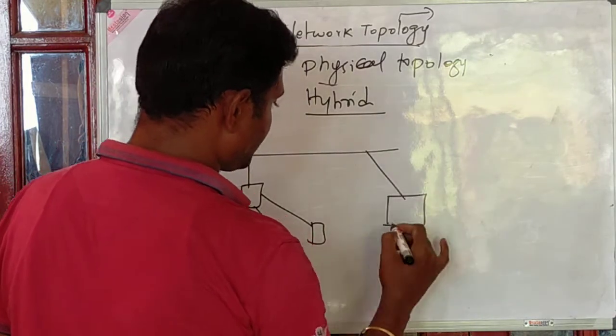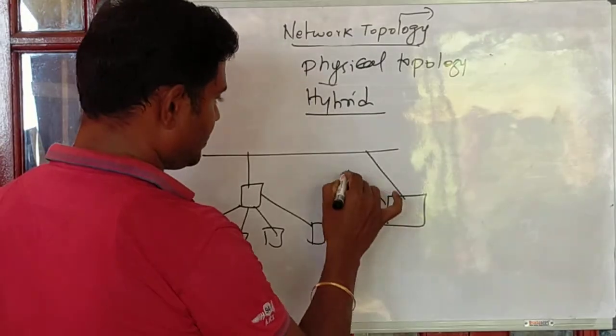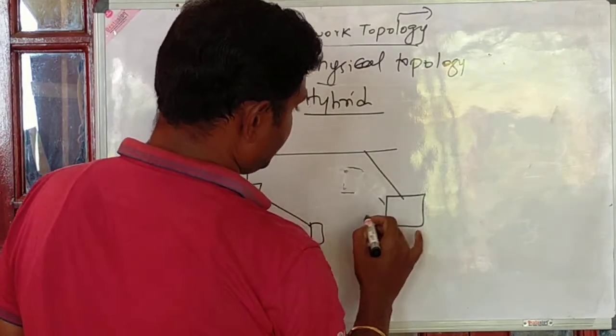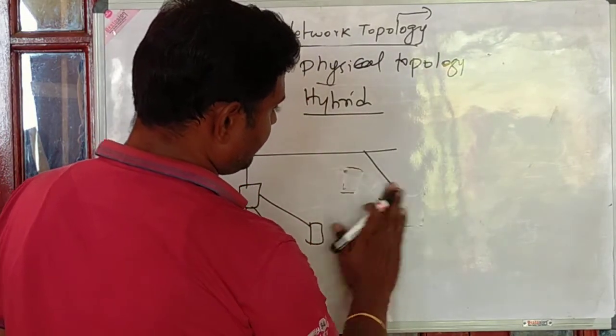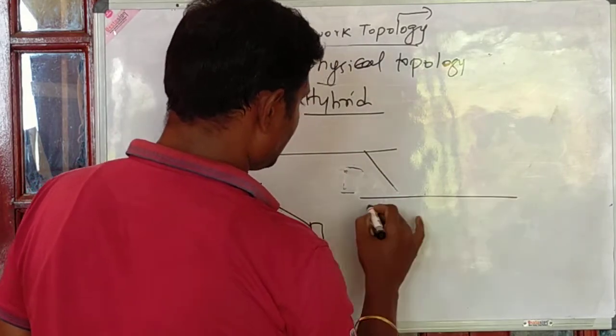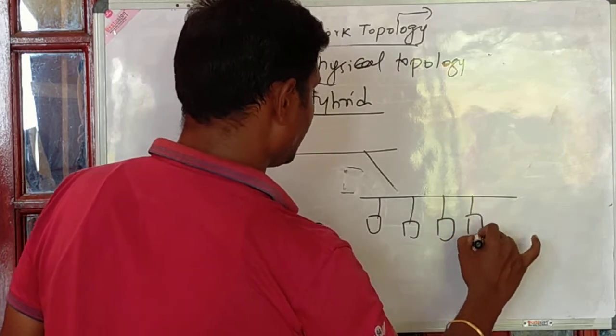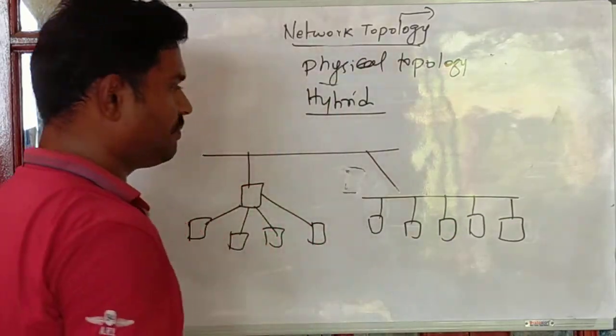It is maintained by a switch, and for example, I have a wire connected to it, I have a LAN system, and I have a bus topology in this, right? So this is what a hybrid topology is.